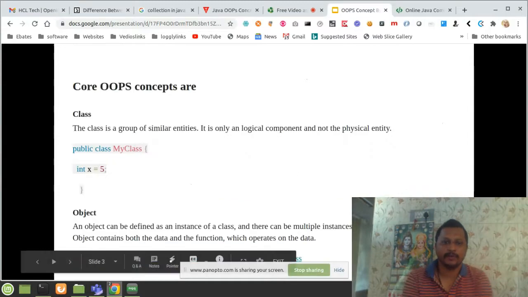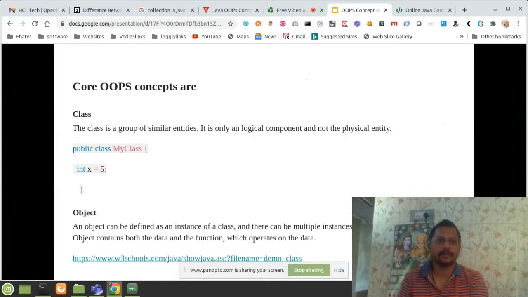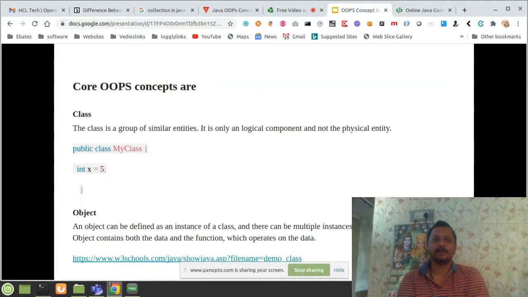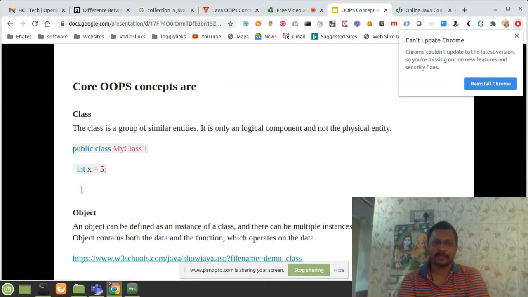Next, coming to the basics, the core concepts which I explained in the previous video, I am going to explain with examples. First is the class. I already showed how to declare a public class, MyClass, with some code inside the block. This is a class.